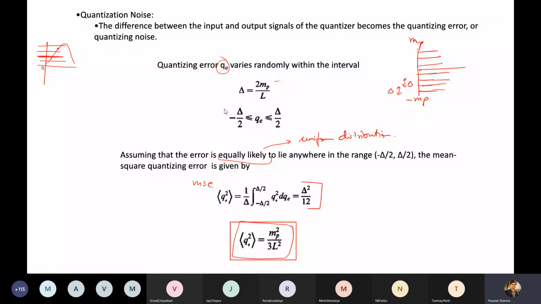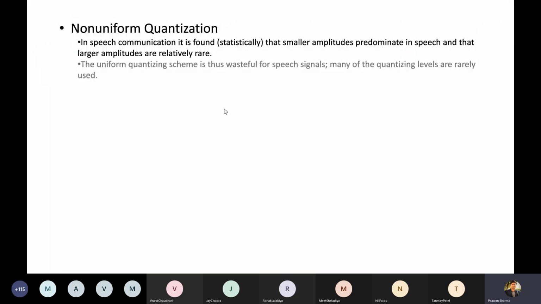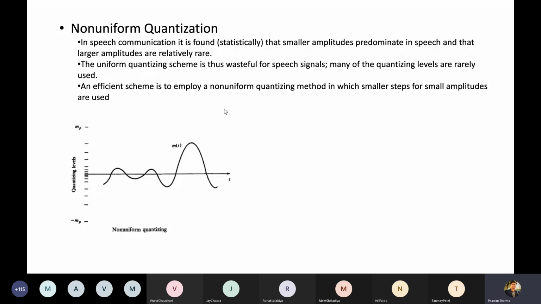But in non-uniform quantization, we do not have such a case. As you can see, this step size, let's denote it delta 1, is much greater than this step size delta 2. We have kept it intentionally. But why? The question should come, why?